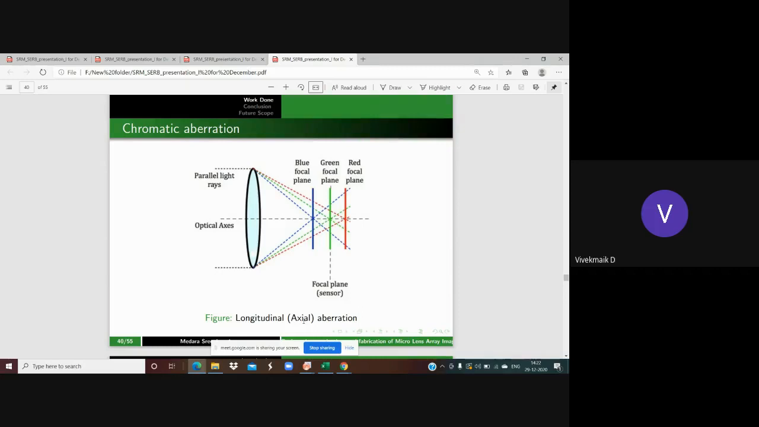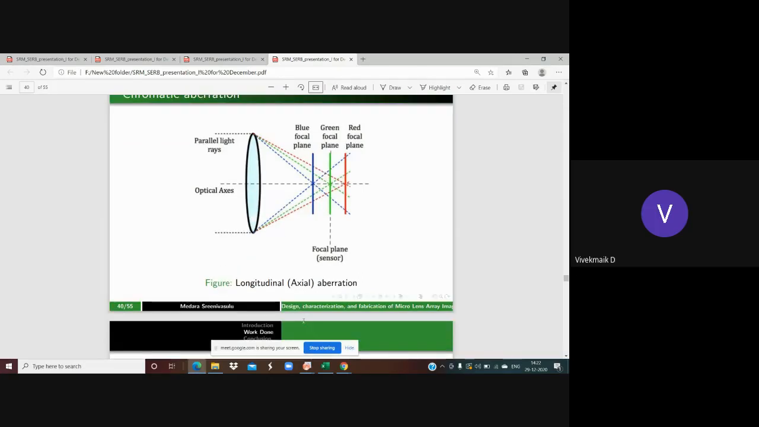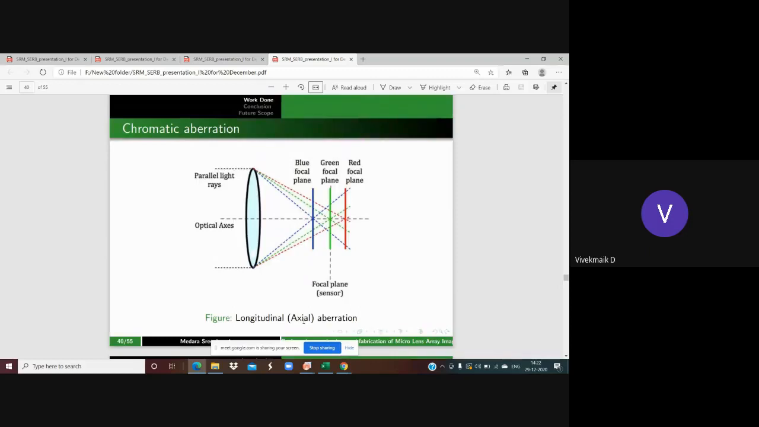That's why it is also known as axial aberration. It is going to be done on the axis. That's why it is axial aberration. And here in the aberration, what we're going to observe is that the center of the image will have good clarity, but the edge of the image is going to be blurred. That is known as aberration only.